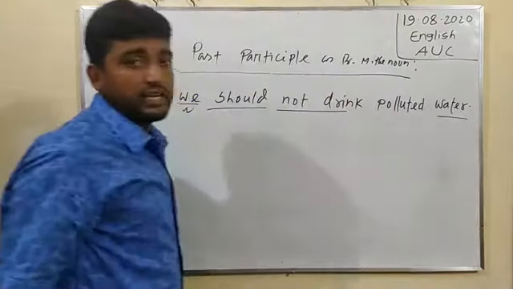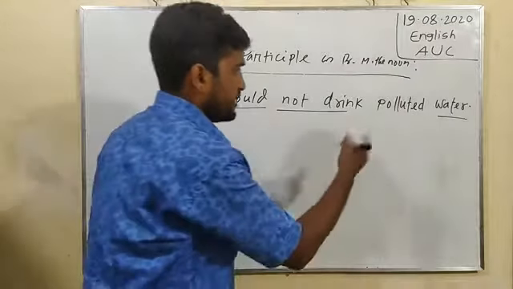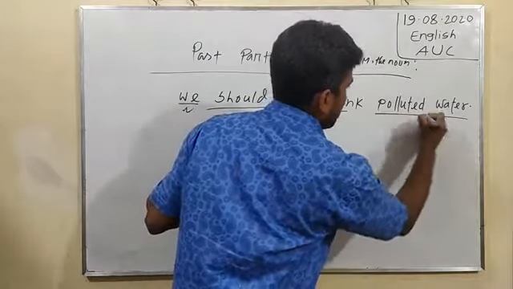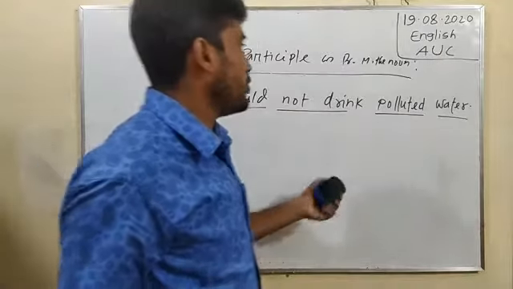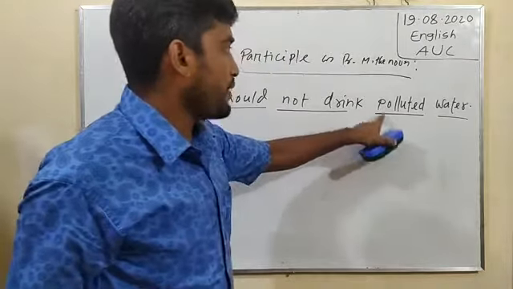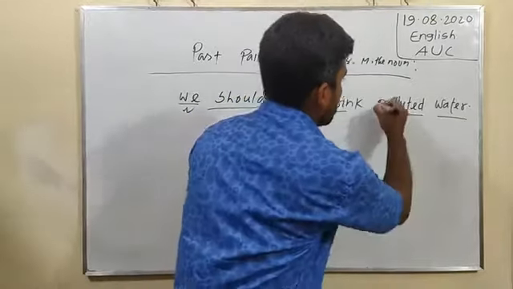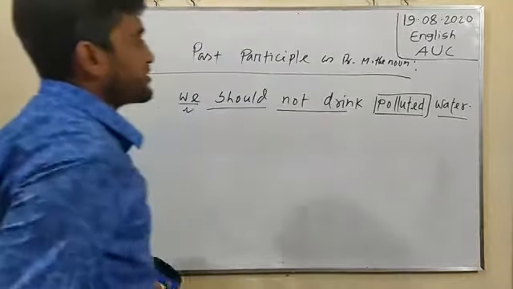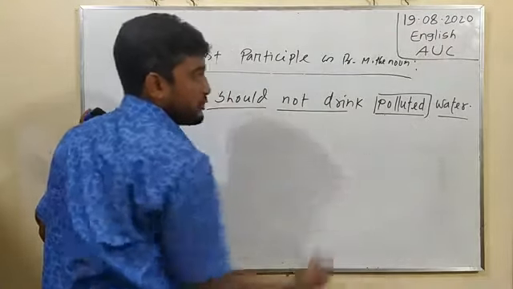It is the exact complete sentence here. And if we exclude this word polluted from this sentence, there will be no problem with this meaningful sentence. That is why polluted, P-O-L-L-U-T-E-D, is extra information in this sentence.